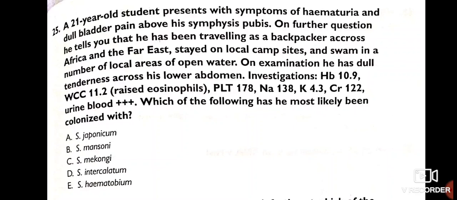On examination, he has dull tenderness across his lower abdomen. Investigations: hemoglobin 10.9, WCC 11.2, raised eosinophils, platelet 178, sodium 138, potassium 4.3, creatinine 122, urine blood positive. Which of the following has he most likely been colonized with?